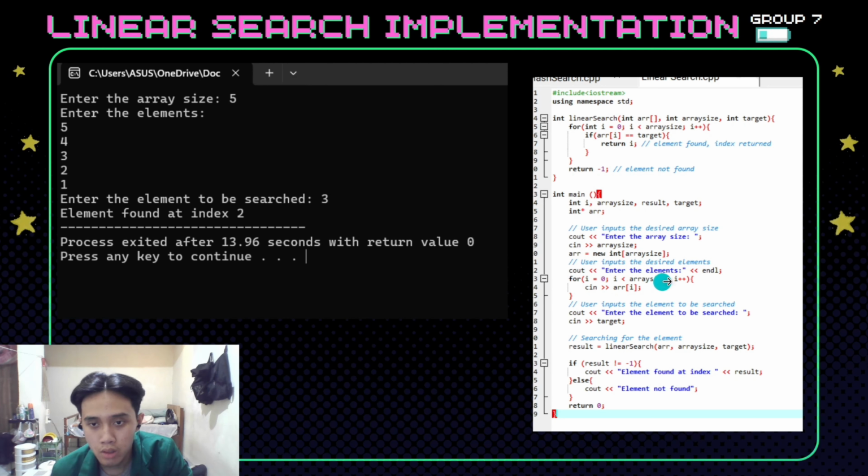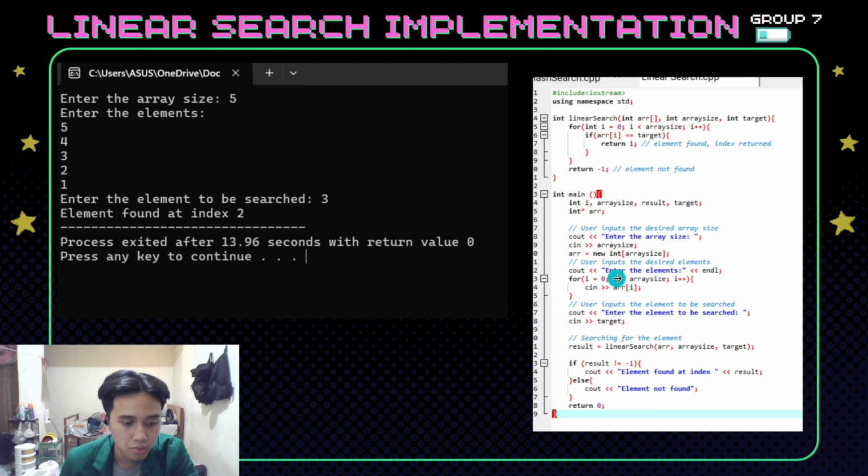Then the code: Enter the elements. This line prints a message to the console asking the user to enter the elements of the array. And we enter the loop for the looping of the array, where we enter the elements of the array.